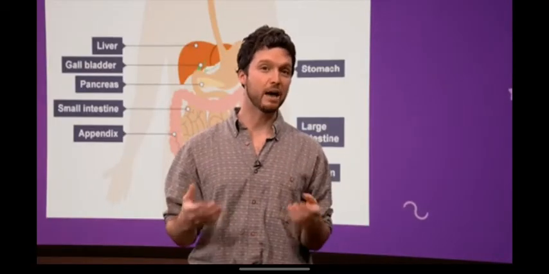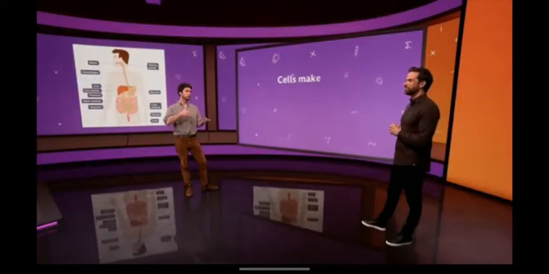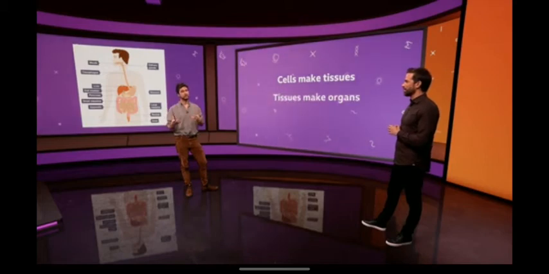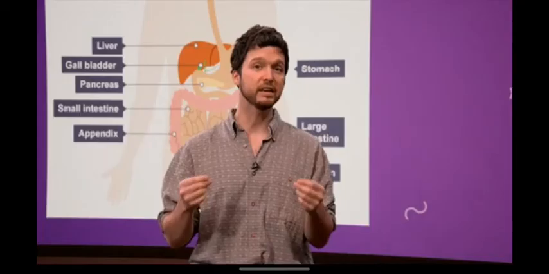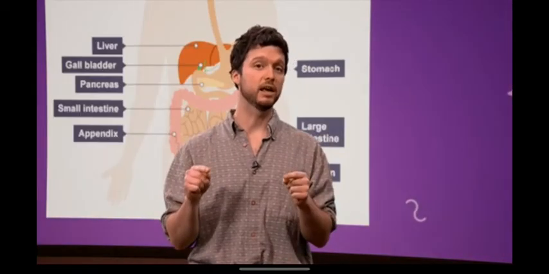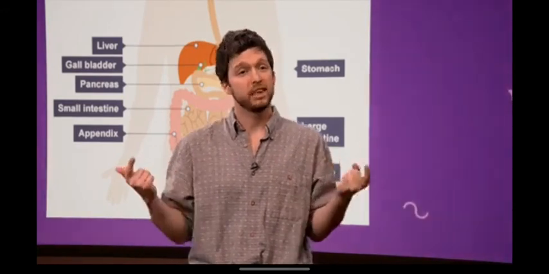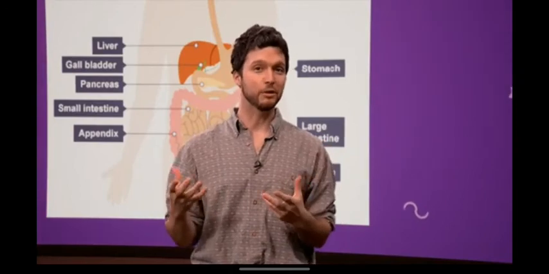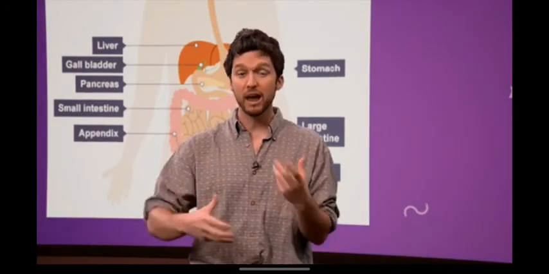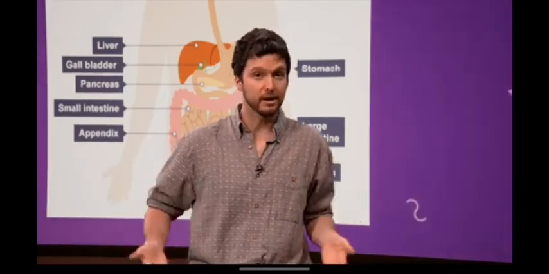All right, so a bit of a recap for us on this. So to recap, cells make tissues, tissues make organs, and organs make systems. Some living things are made from a single cell. We call them unicellular, like a unicycle, but with a cell. And they don't have to worry about any of this because they're just a cell. We're multicellular, which means loads of cells all together, miraculously forming working human beings like ourselves.